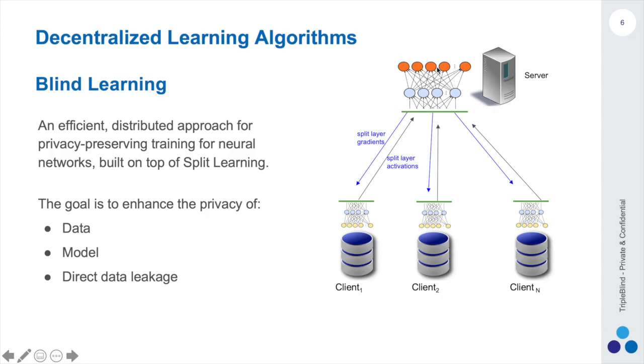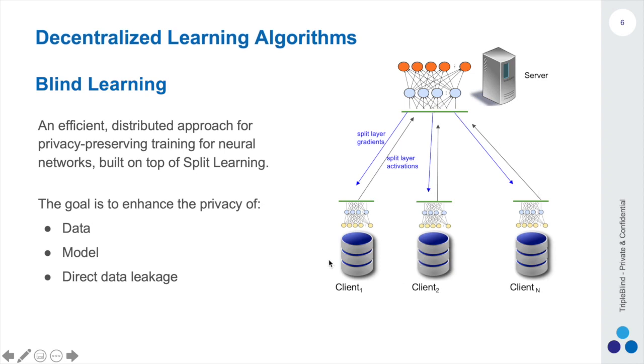The loss value is calculated for each client and then aggregated at the server's network using some different mechanisms based on the underlying approach and the nature of the datasets. Then the server starts the backward propagation and sends the gradients to each one of the clients to update their local shares of the model.